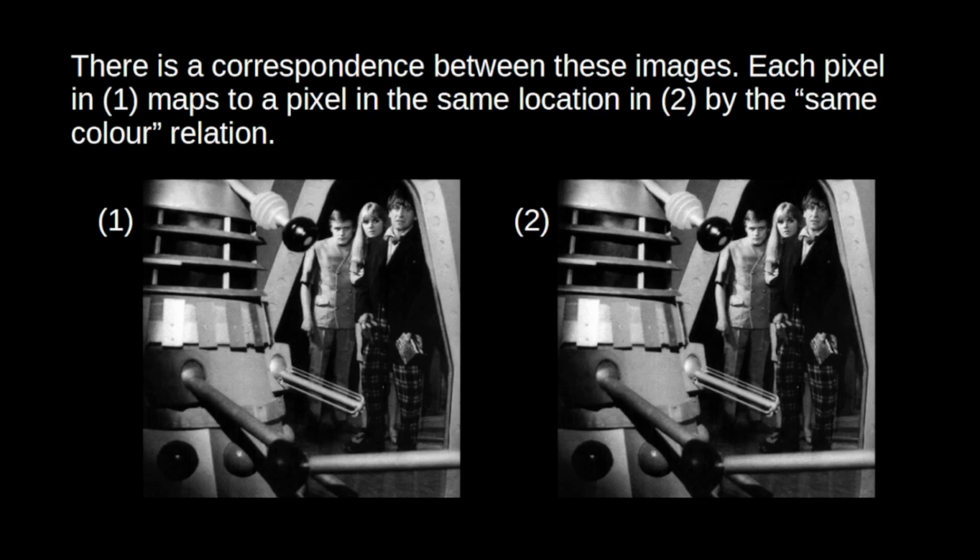So you can go pixel by pixel, mapping one pixel in the first to a pixel in the second by the same color relation, right? Black pixels map to black pixels, white pixels map to white pixels. Okay, fair enough. So we can say that image number 1 corresponds to image number 2.